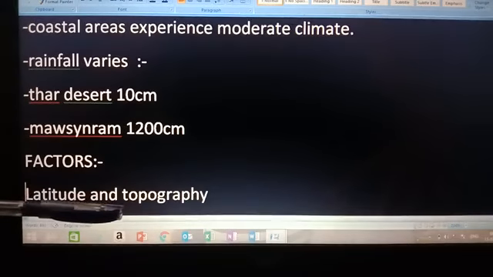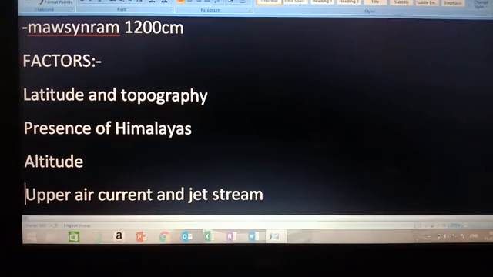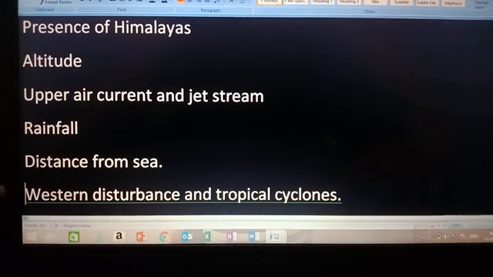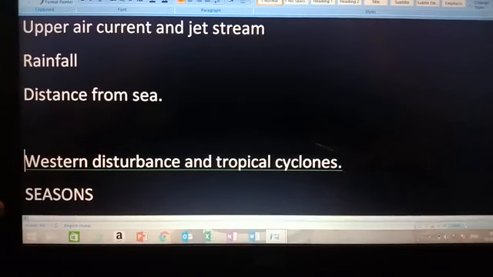Now, what are the factors on which climate of India depends? The climate of India mainly depends upon latitude and topography, presence of Himalayas, altitude, upper air current and jet stream, rainfall, distance from sea, then western disturbance and tropical cyclone.